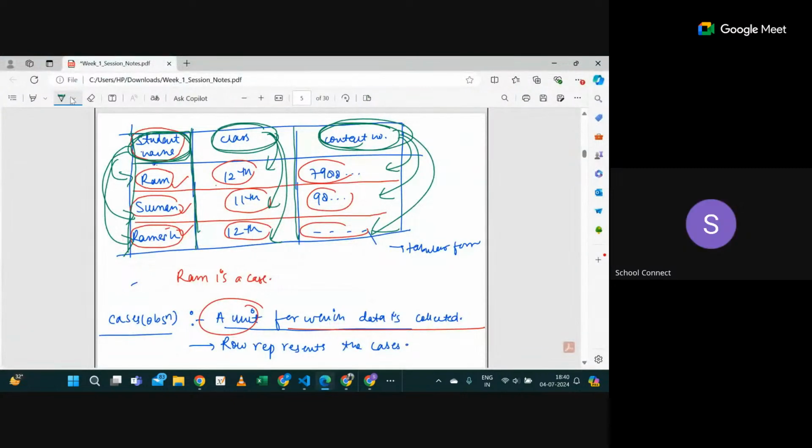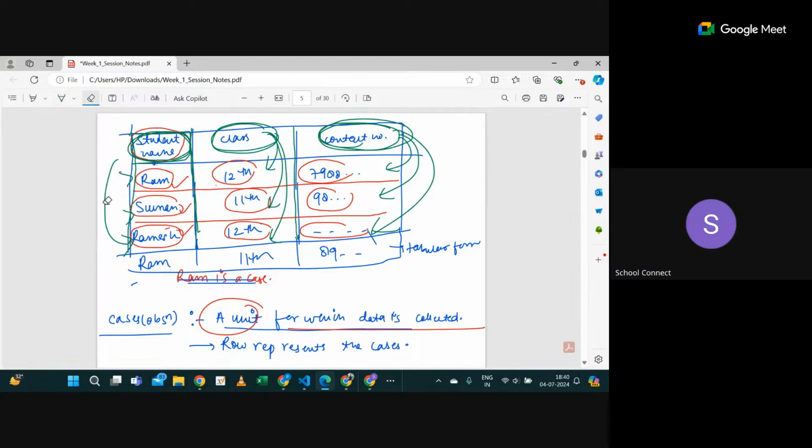Yes, sir. Okay, one more thing. Suppose for example there is another Ram, and he's in class 11th, and his contact number is, let's say, 89 something like that. Suppose I ask you, tell me the contact number of Ram. Then you don't know which Ram I'm talking about, right? Whether I'm talking about this Ram or this Ram, correct? Yes or no? Yes, sir.